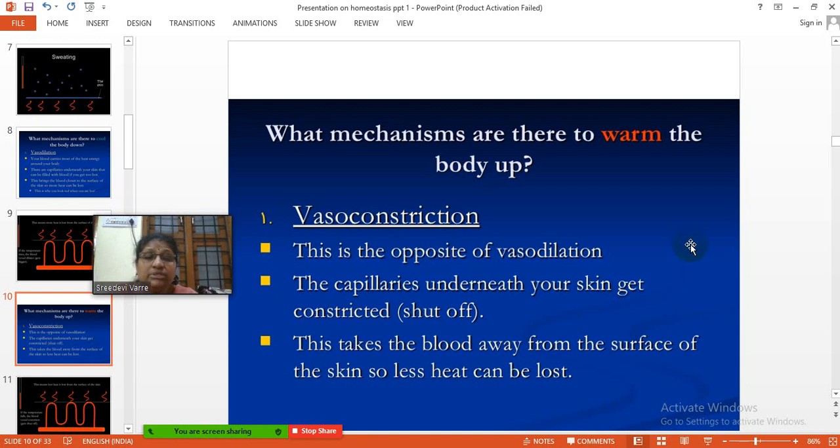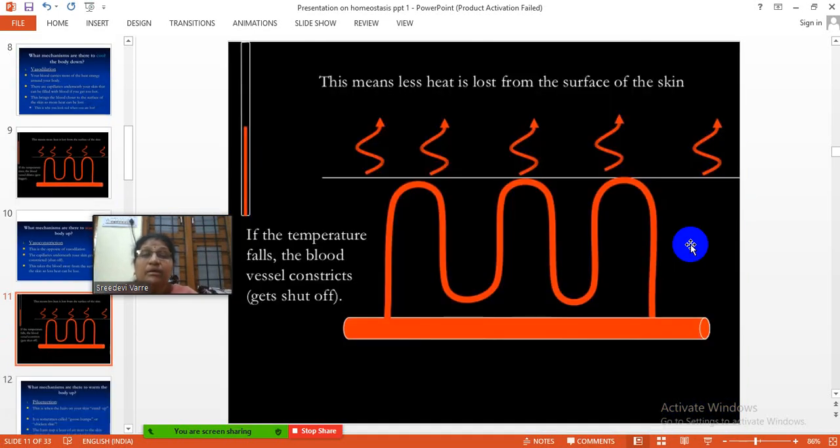During vasoconstriction, what happens? Blood capillaries get constricted and the blood moves away from the surface of the skin so that less heat can be lost. This means less heat is lost from the surface of the skin. If the temperature falls, the blood vessels constrict, get shut off.